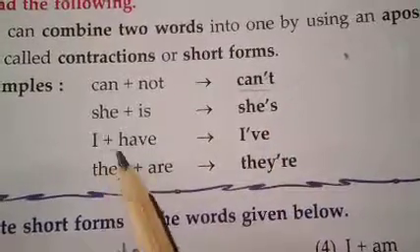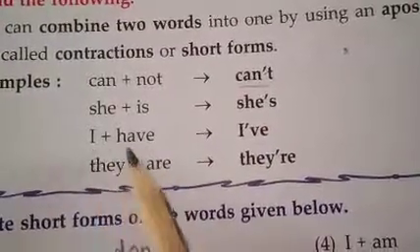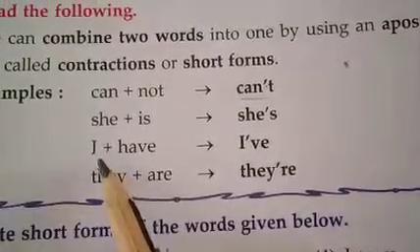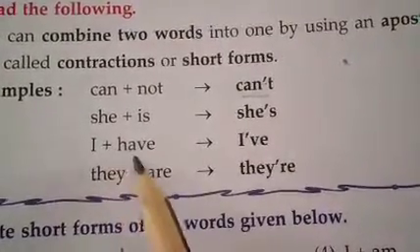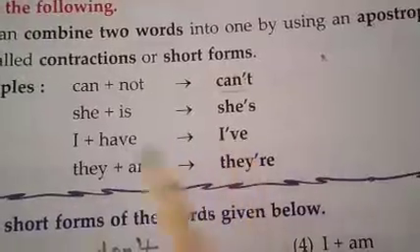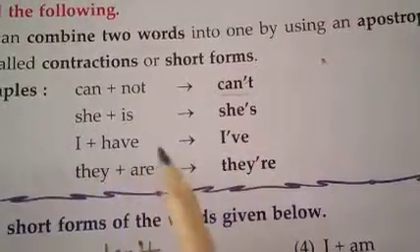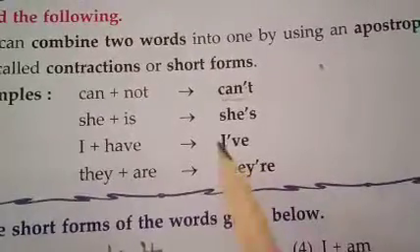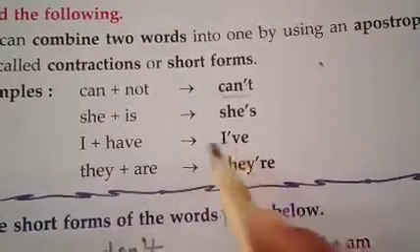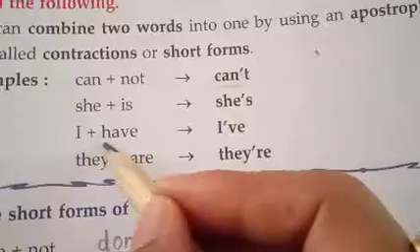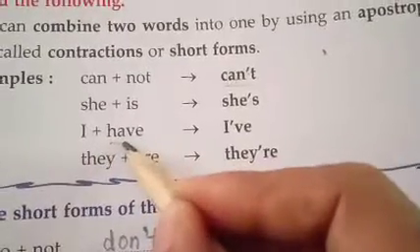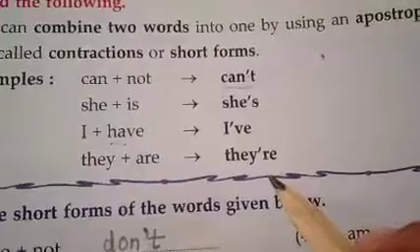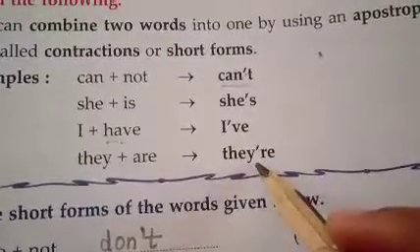Okay. I plus have. I is a pronoun, have is a verb. We can join these two words to form the short form. The short form of this is I've. How to pronounce I've? The letters H and A, these two letters are dropped. They plus are, they're. So A is dropped here.